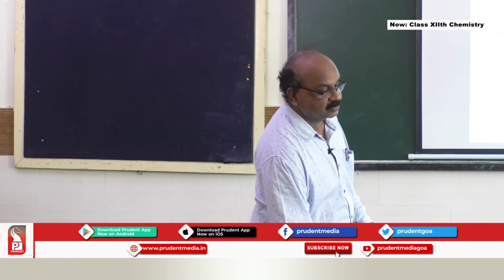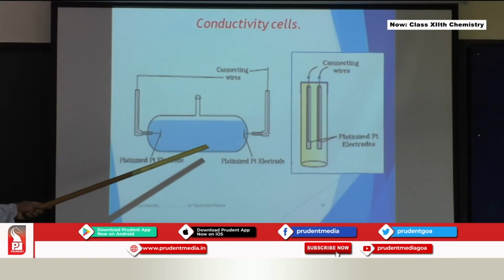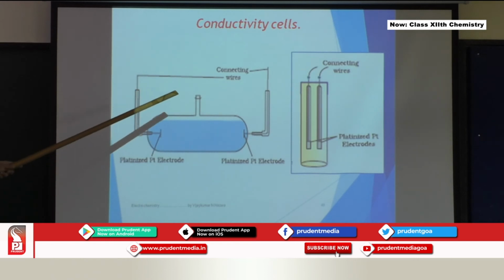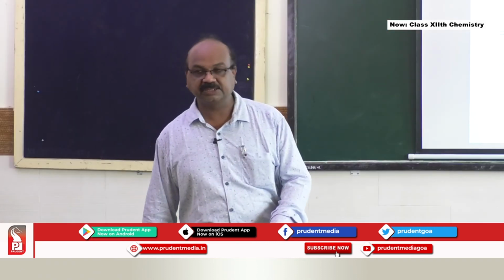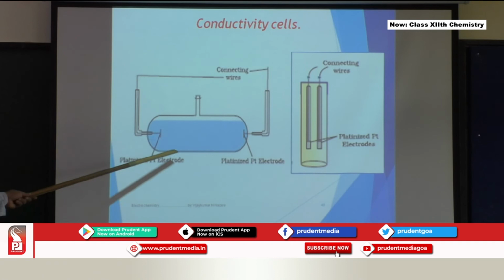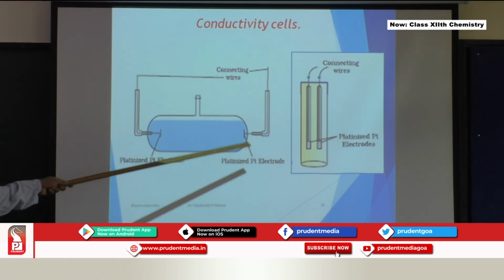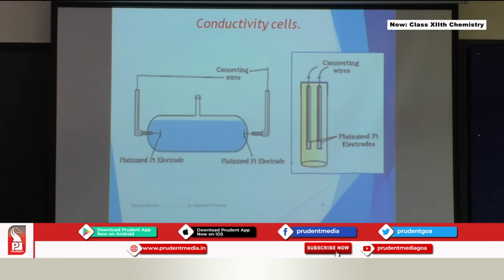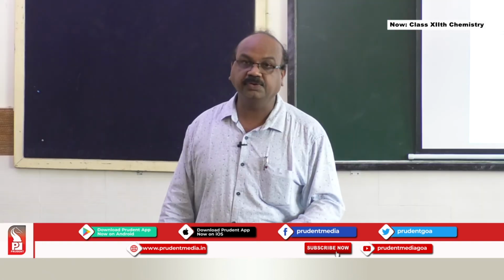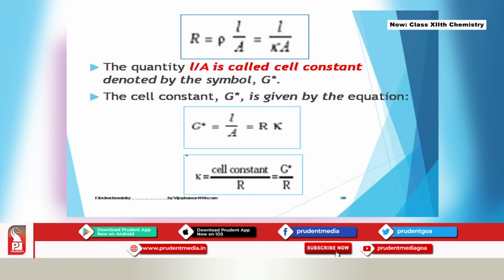Two types of conductivity cells I am going to show you here. The solution whose conductivity you are going to find out is taken in this, and then two terminals are connected in that particular unknown resistance which was mentioned. Either you can have this or this. You have to dip this in a solution. Here directly solution is taken inside, and this you have to dip inside that particular solution whose conductivity you are going to find out. So resistance will be given by R, which is equal to rho, resistivity, L by A, which is also equal to L upon K.